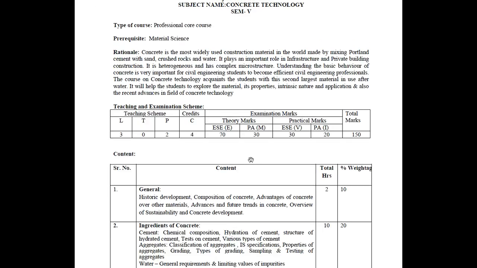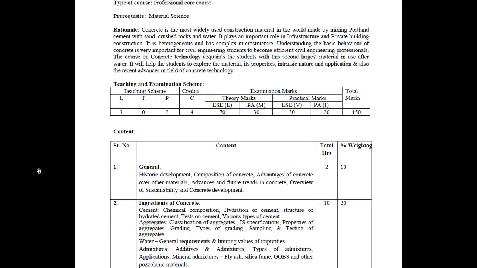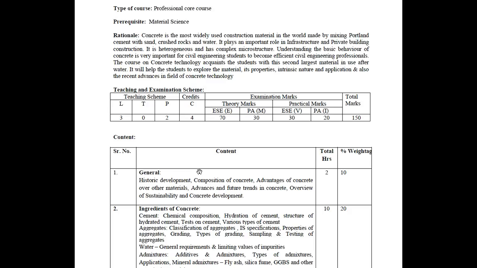Now we start the briefing about the syllabus. This subject has an old syllabus, but the subject has been transferred from fourth semester to fifth semester. All the content is the same as the previous semester's syllabus.